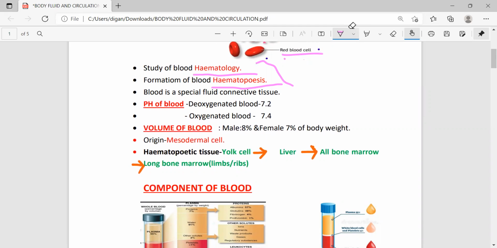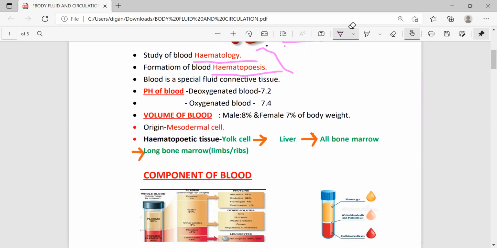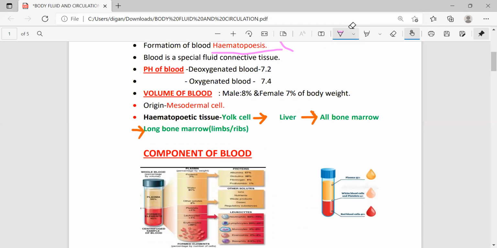Next, come to the definition of blood. What is blood? For that, we have to remember that blood is a special fluid connective tissue. Since blood is always found in a liquid state, that's why it is called fluid connective tissue. And the origin of blood is mesodermal cells. Since we know that the origin of all connective tissue is mesodermal cells, that's why the origin of blood is also mesodermal cells.